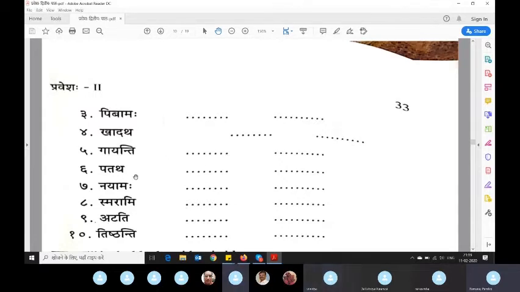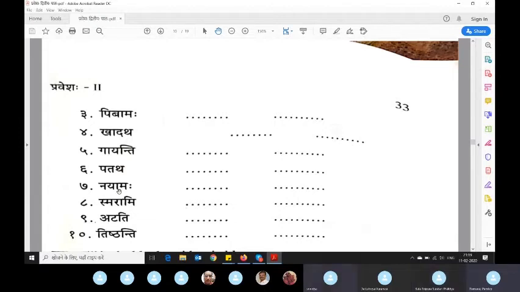Patatha. Madhyam purusha bahuvachana. Patasi, what will ekvachana be? Patasi. You fell. Nayamaha. Uttam purusha bahuvachana.